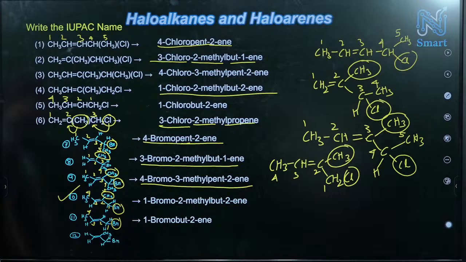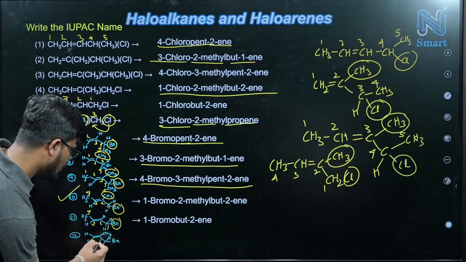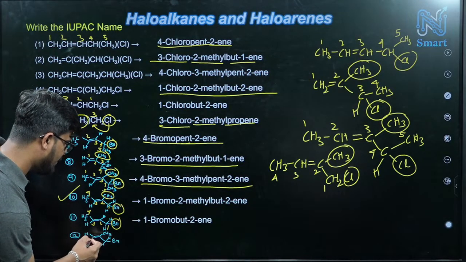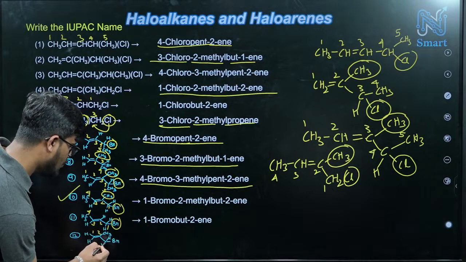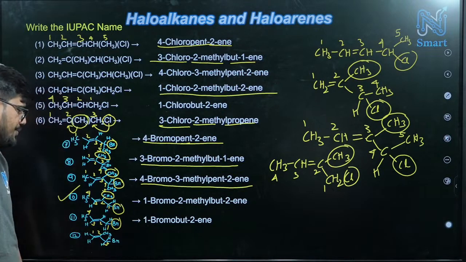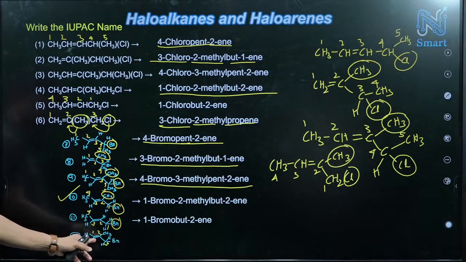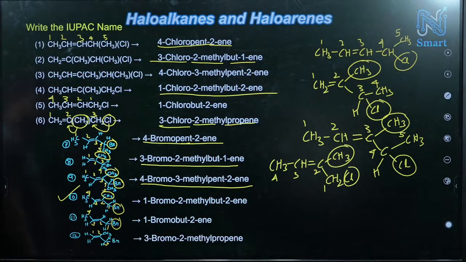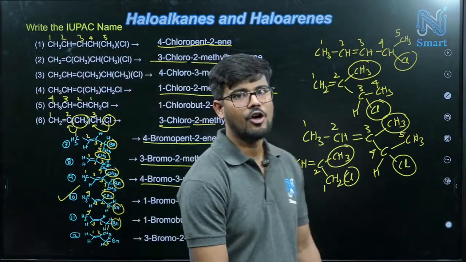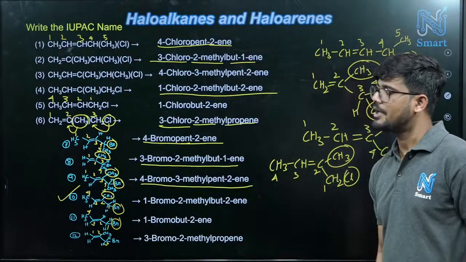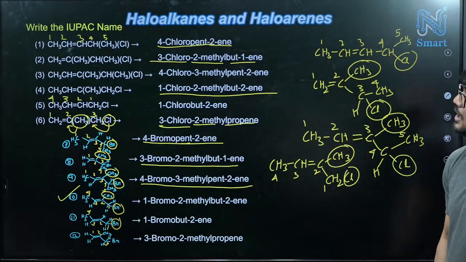And the last one, the second carbon is having the double bond, but here the first carbon is having the double bond. 1, 2, 3, maximum 3. So 3 bromo, 2 methyl, prop 1 ene or propene. So this is our discussion.